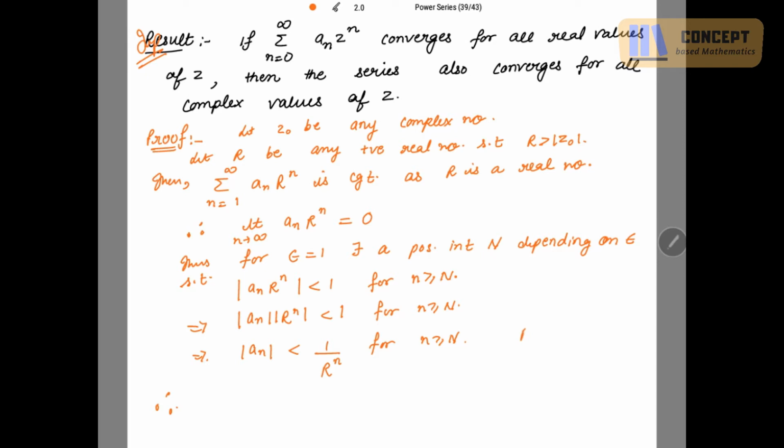Here r is positive because it is a positive real number. Summation mod of an z naught the power n. देखो ये मैंने जो लिया है, this is for n greater than or equal to N.